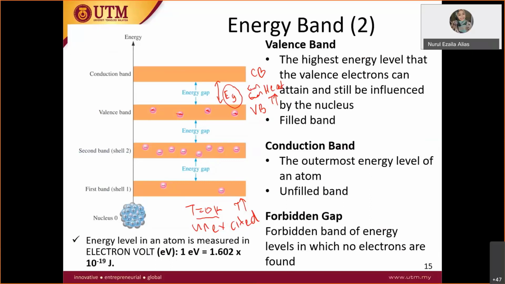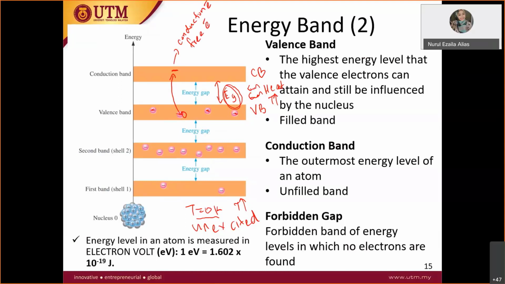If it gets energy, it can pass through this energy gap. So it will jump to the conduction band and it will leave a hole here. And this electron that just jumped here becomes an electron here. So this electron, we call it a conduction electron, or some would use free electron.